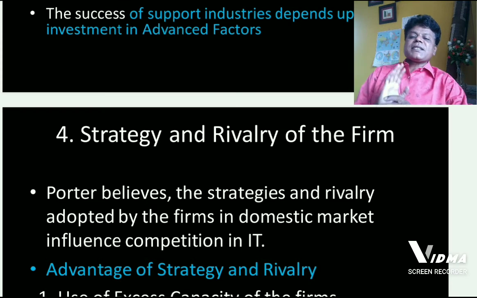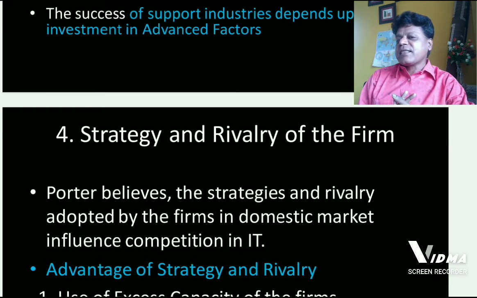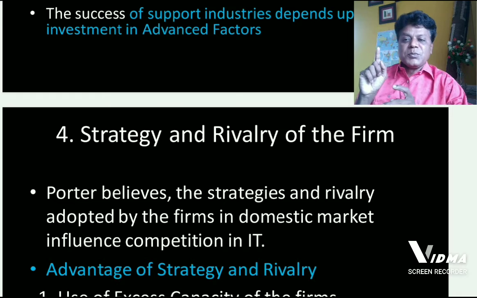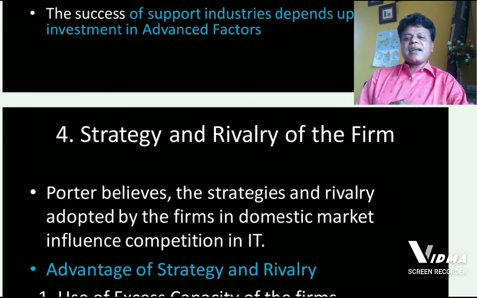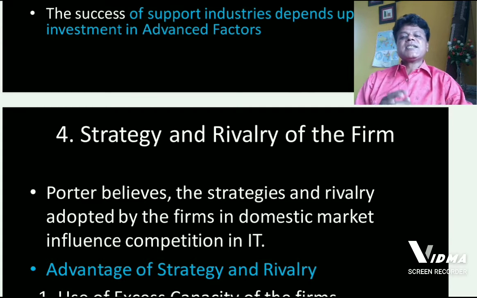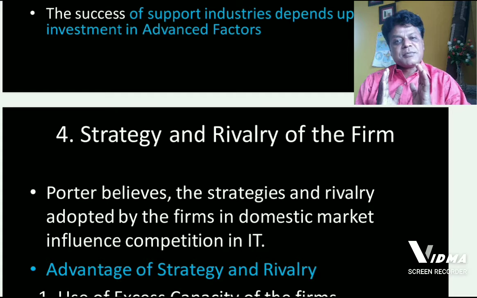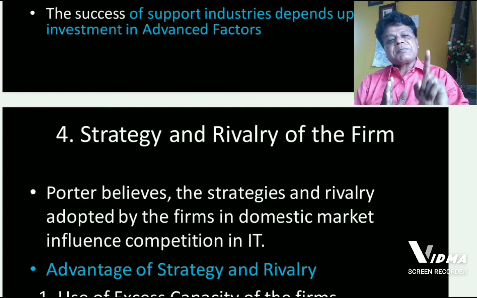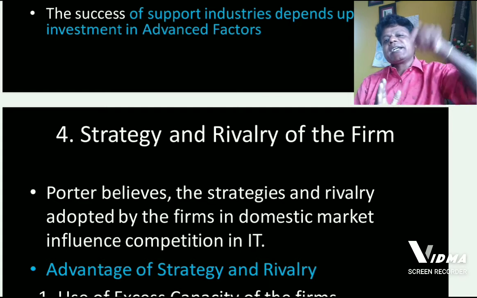Firms do adopt strategies to succeed in their objectives. Michael Porter believes the strategies and rivalries adopted by the firms in the domestic market influence competition amongst the firms at domestic level, and that helps the nation to have an edge in the international market.